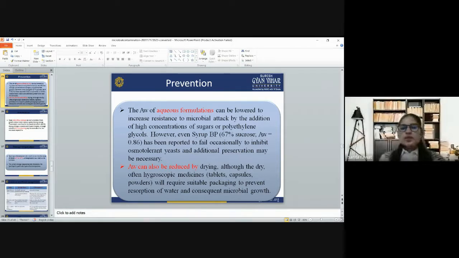Water activity can also be reduced by drying, although the dried, often hygroscopic medications, tablets, capsules and powders will require suitable packaging to prevent the reabsorption of water and consequent microbial growth.